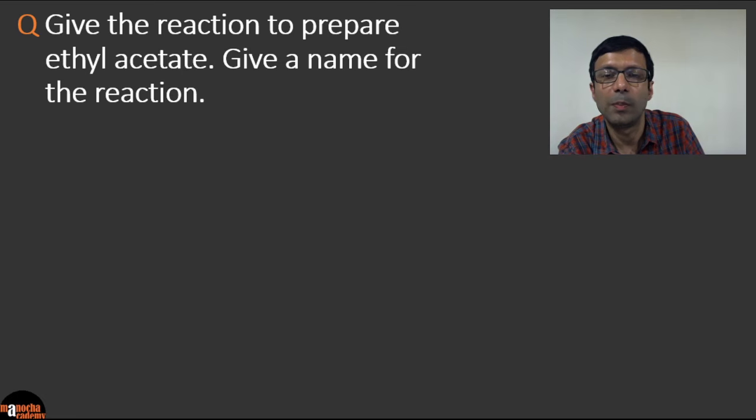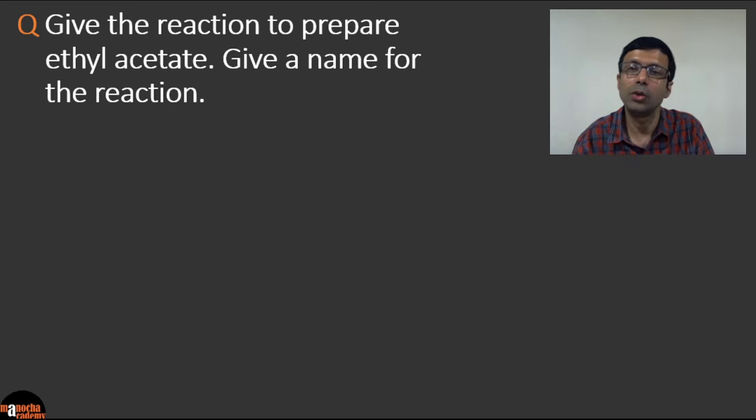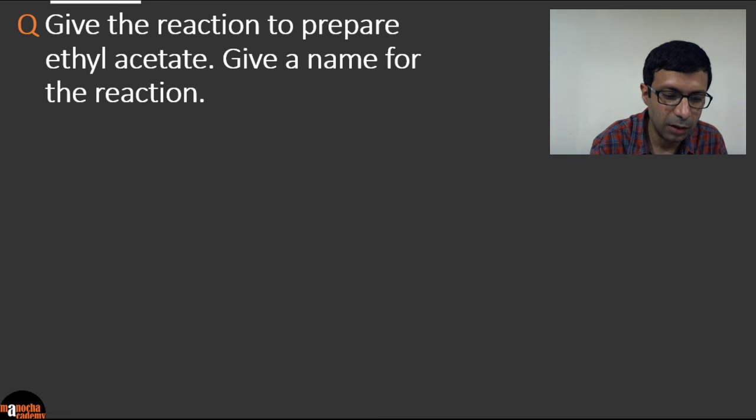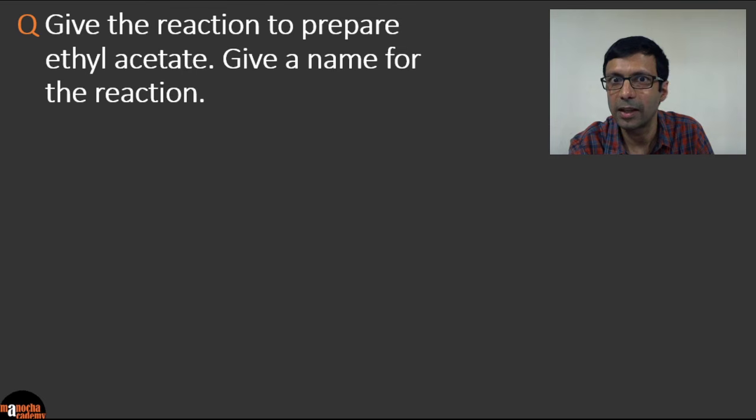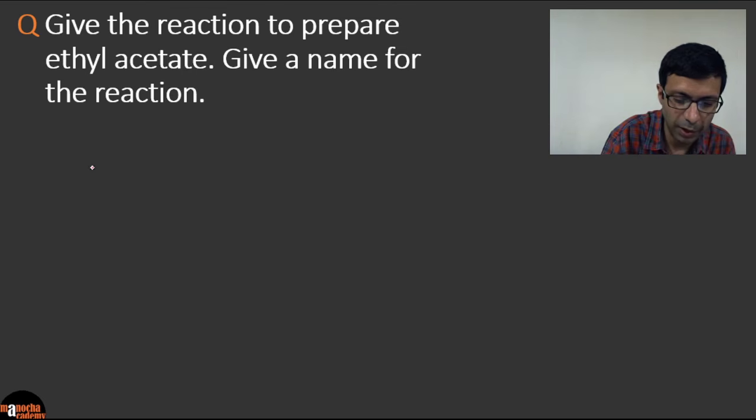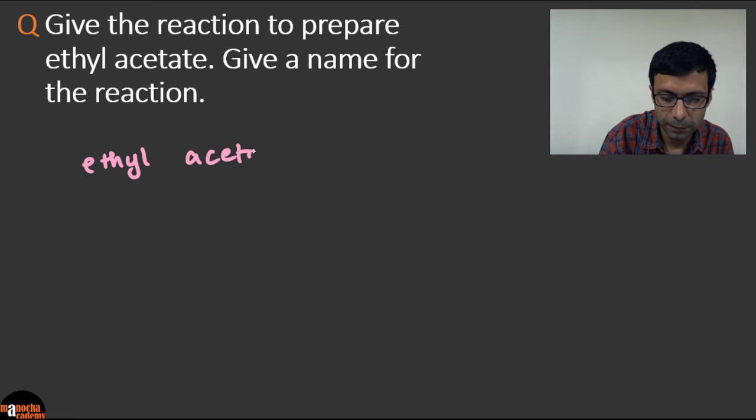Give the reaction to prepare ethyl acetate. Give a name for this reaction. Okay. So here first you need to think, what compound are they asking about? Ethyl acetate, right? So ethyl acetate is the common name, it's not the IUPAC name. So you can think of what will be the IUPAC name of ethyl acetate. Basically ethyl acetate is essentially ethyl ethanoate. Okay.